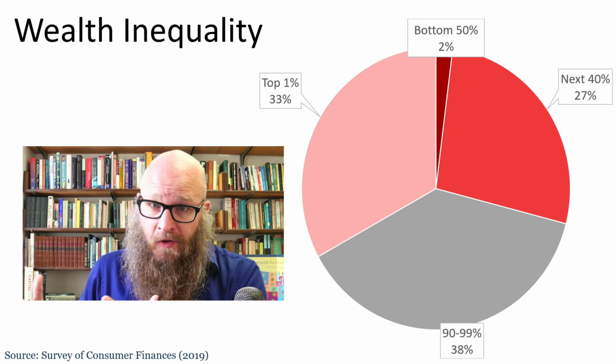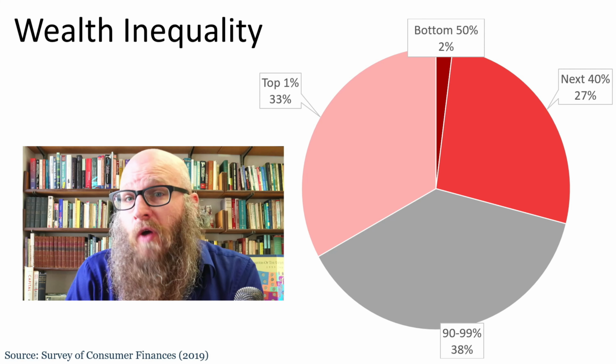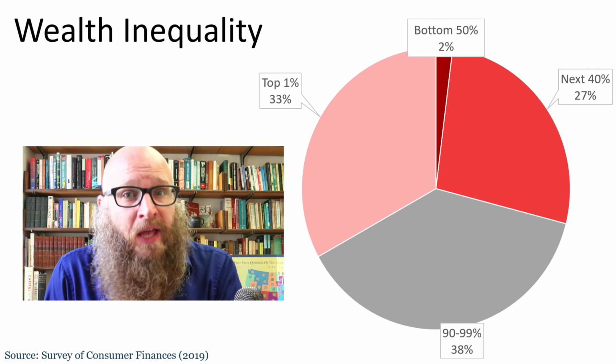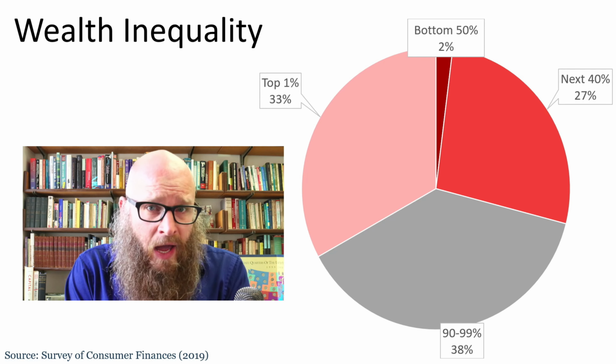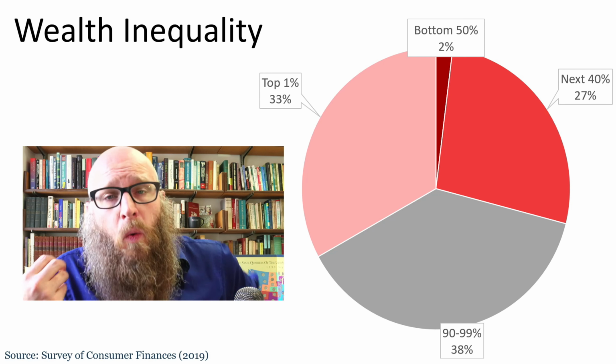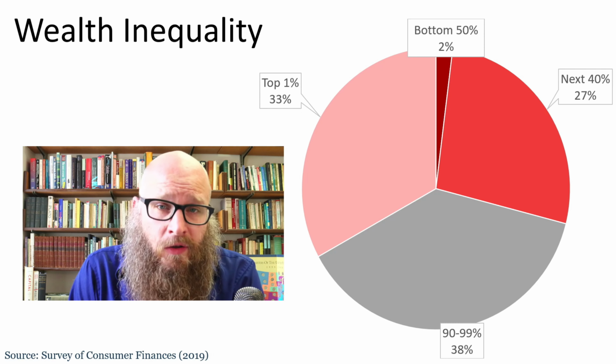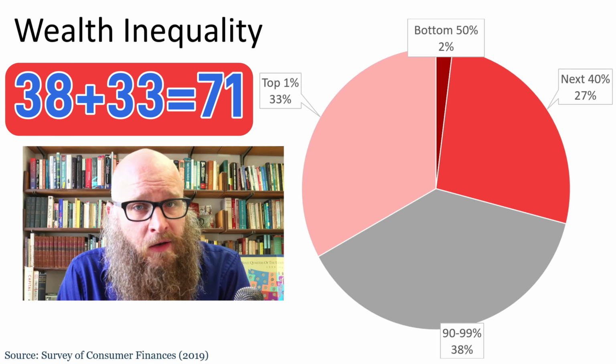The next 40%, what we would think of as the upper middle class, own around a third of the total wealth in the economy, but the vast majority of the wealth is simply held by the top 10%. In gray, the 90 to 99% have a third, whereas the 1% all by themselves own the other third. Altogether, the top 10% own 71% of the economy's wealth.